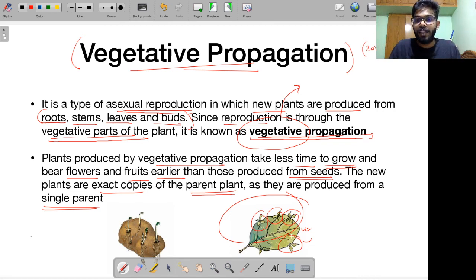There are some advantages, as I told you. They take less time to grow. They bear fruits and flowers much faster in comparison to those produced from seeds. Alright, and I told you, since a single parent is involved, the next generation plants are photocopies. They are literally exact copies of the parent.